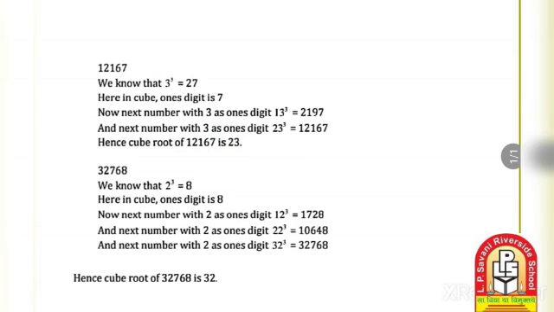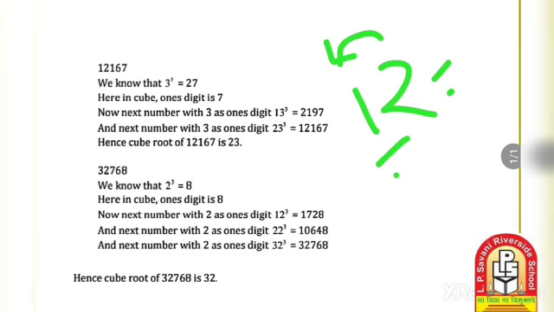Next, 32768. First I give the summary of this method. First, identify the first digit of the given number, which is 8. 8 is the cube of 2. Then put the value 1 at the next place: 12 cube is 1728, which does not match.